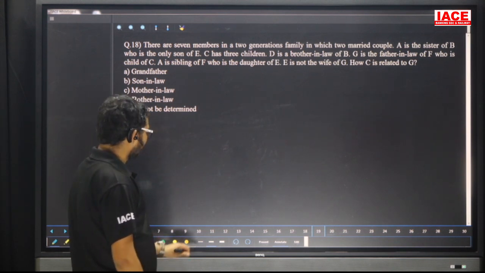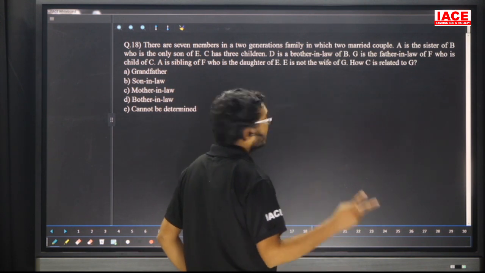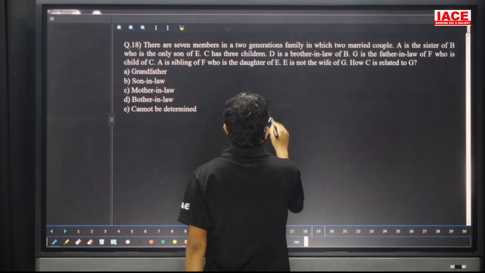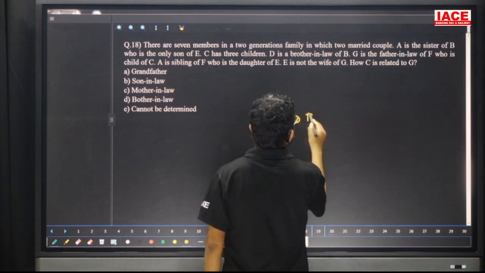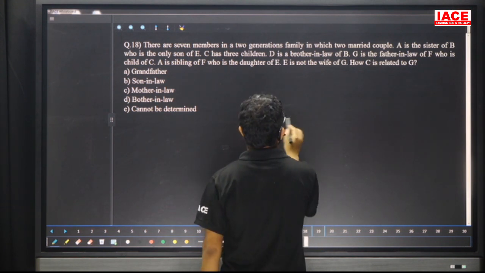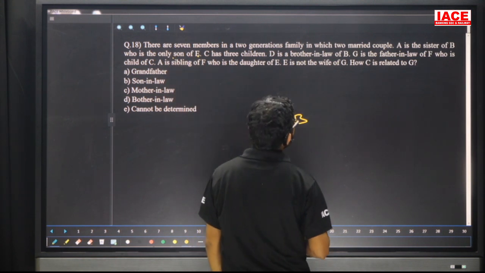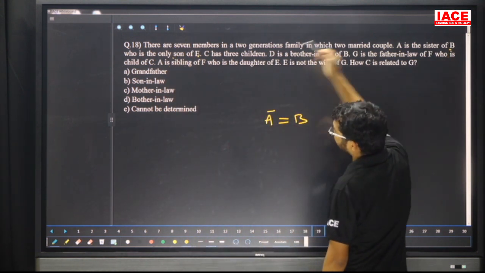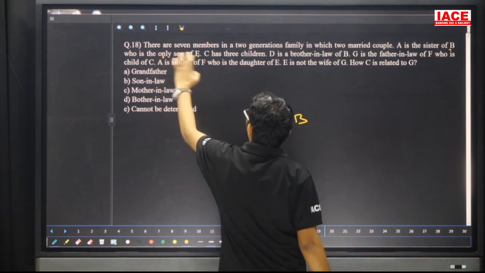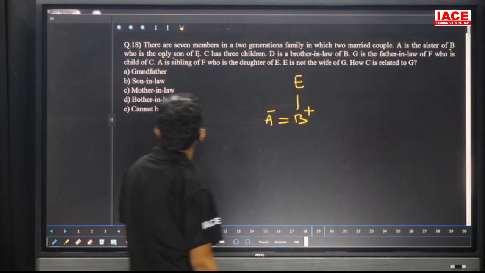Question number 18. There are 7 members in a two-generation family in which there are 2 married couples. Totally we have 2 generations, then 2 couples. A is sister of B. Friends, check. A is sister of C. Next, who has only one son? A is sister of B. Next, B is the only son of E. So A is sister of B and B is the only son of E.